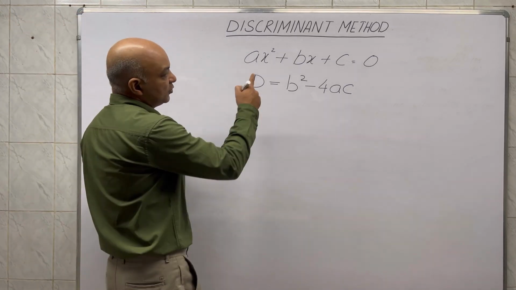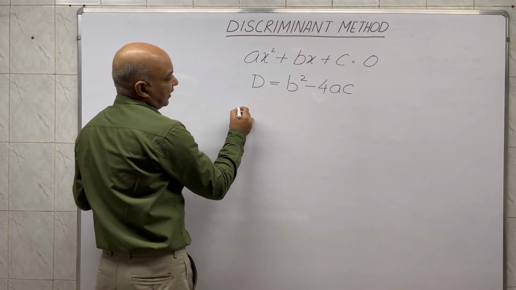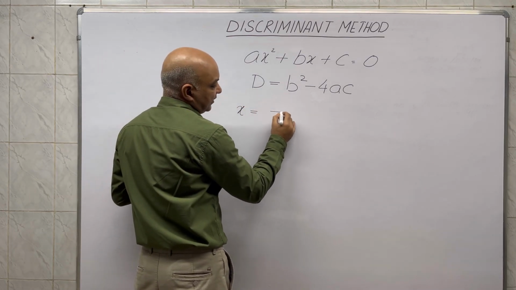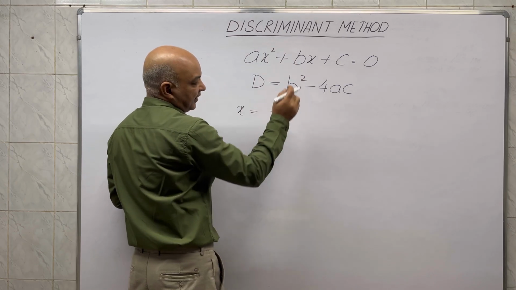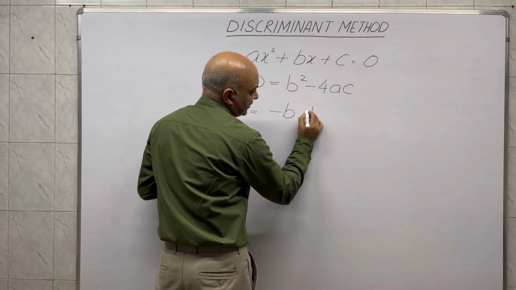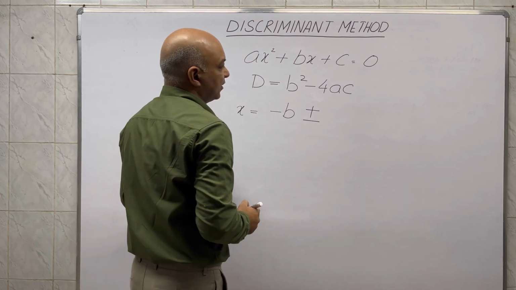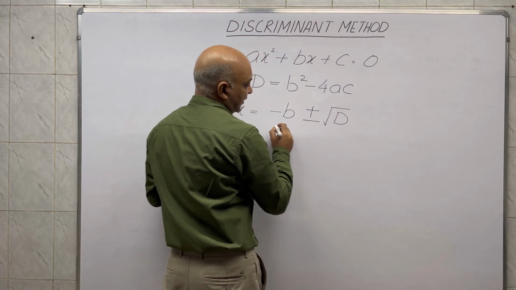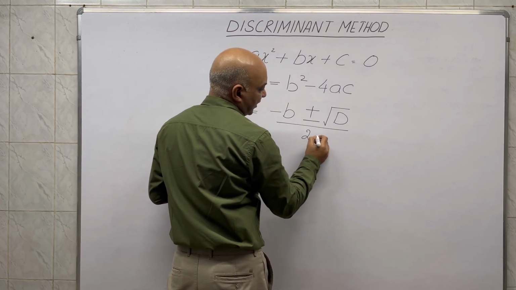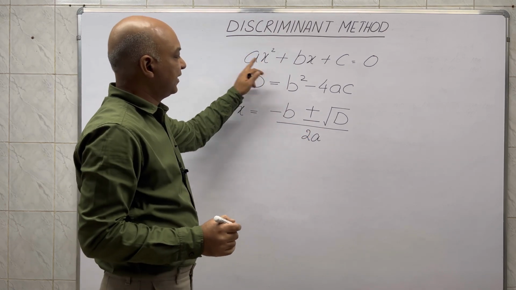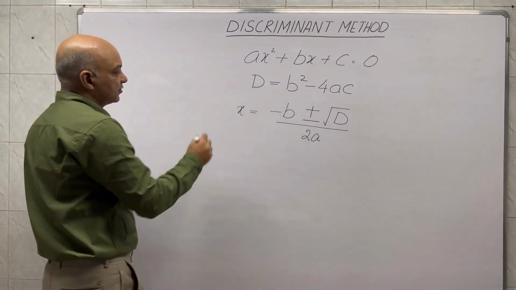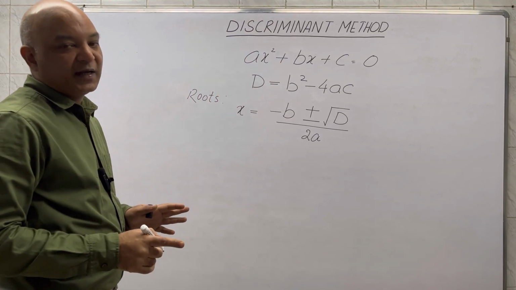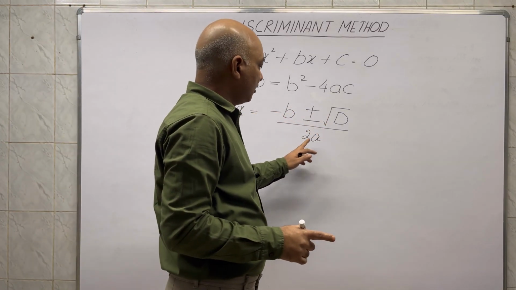Thereafter, the roots of this equation are given by x is equal to minus the coefficient of x term, that is b, plus as well as minus square root of D, divided by 2 times the coefficient of x². So these are the roots. x = (−b ± √D) / 2a.